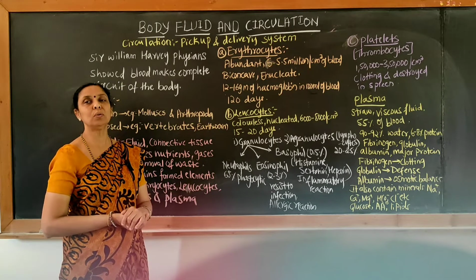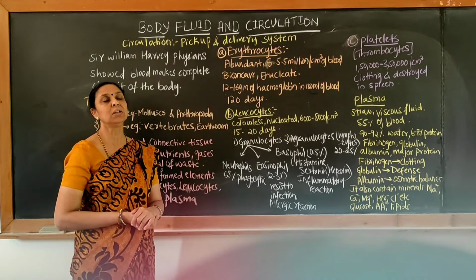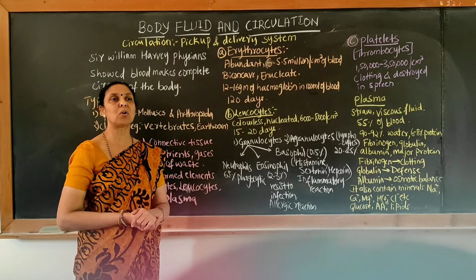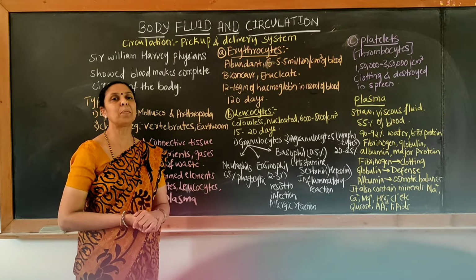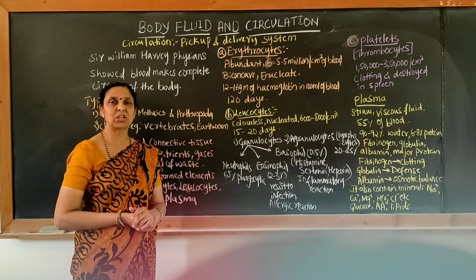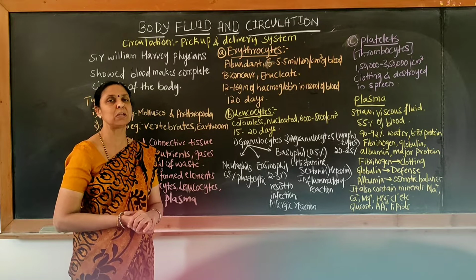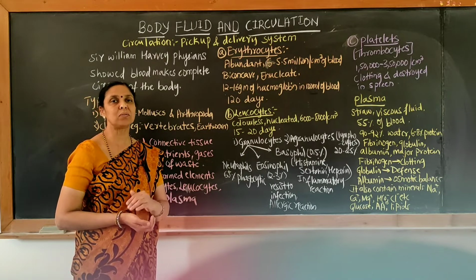Next, moving on to the leukocytes. Leukocytes are also called WBC. They are called WBC because of the absence of coloration, hence they appear white in color. They are also larger in size when compared to RBC, and they are fewer in number when compared to RBC.